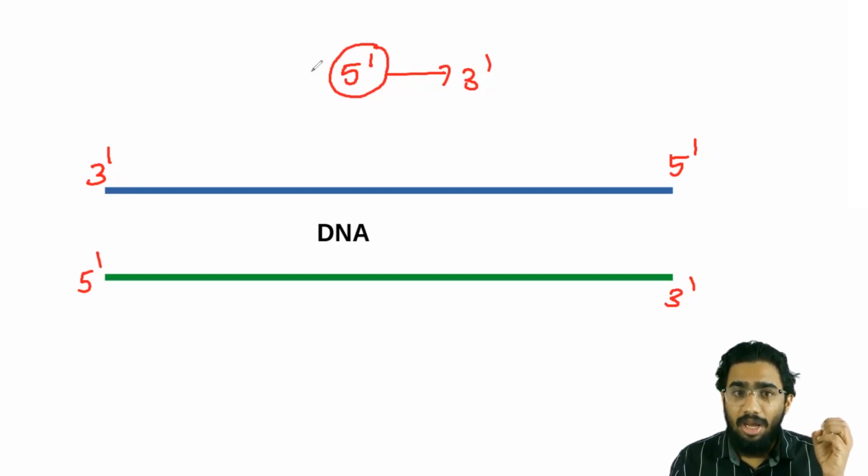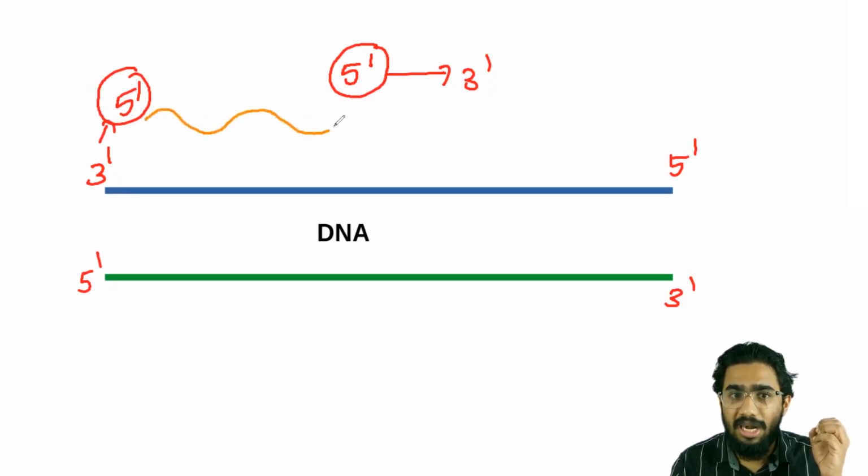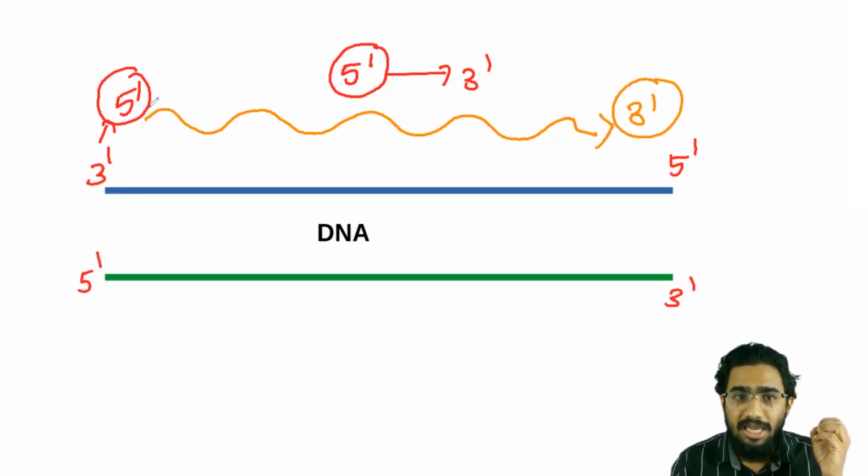Here, since it is synthesizing the 5' end first, it will synthesize the 5' end here at the 3' end of the DNA strand, and then that newly formed RNA molecule will come out like this. Are you understanding? And it will synthesize toward this end, that is finally it will form the 3' end of the RNA here. So you can see the RNA can be synthesized only with respect to this strand, which has the direction of 3' to 5'.